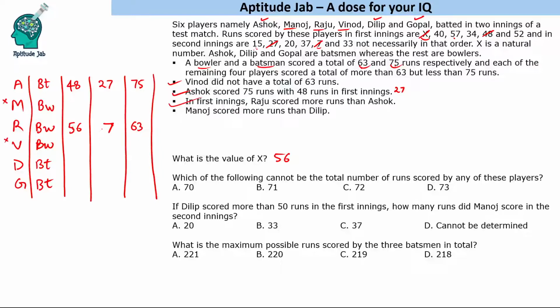Now, what we have to do is, we cannot find the runs of other players directly. So what we will do is, we will take the combinations so that we find runs in this range. So minimum is 63, maximum is 75. So if you take 57, now this person cannot have 20.